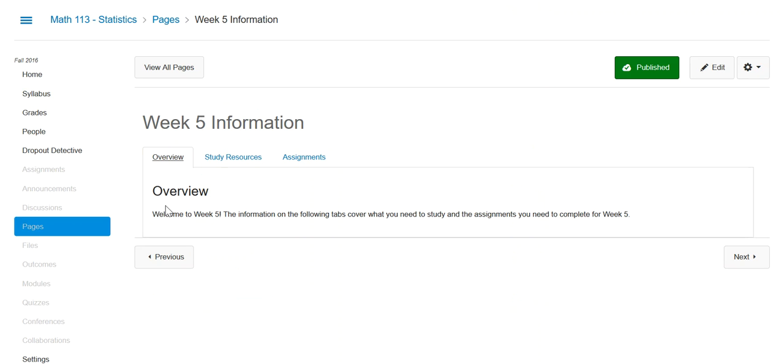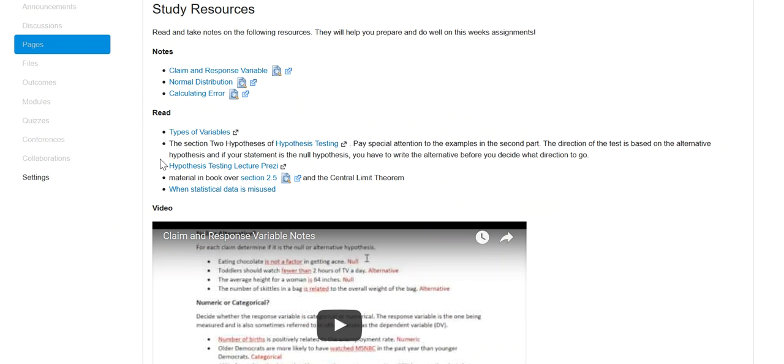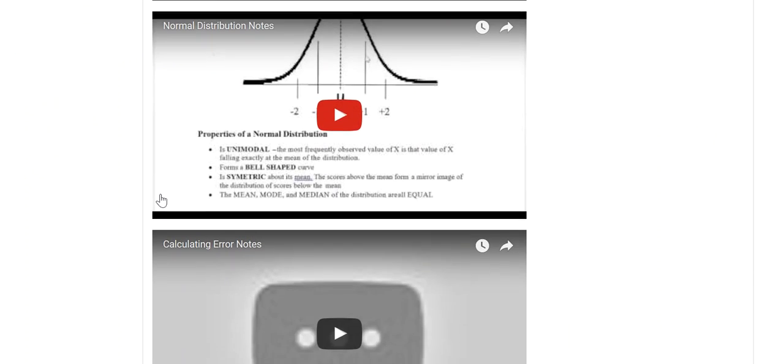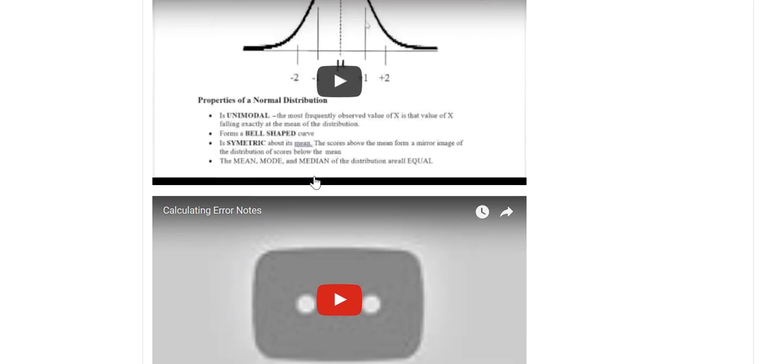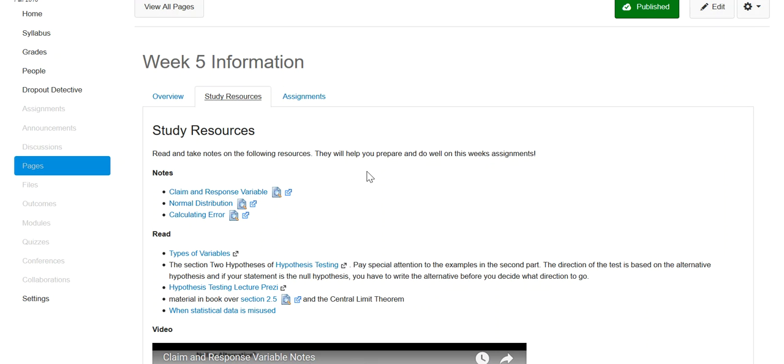So, week 5 information, I'll obviously add the video here below. You've got your study resources, you've got 3 different notes pages, then you've got all the different things to read and review, and then there are 3 videos, this one just hasn't loaded yet, that help talk you through the notes and what you need to make sure you need to know.